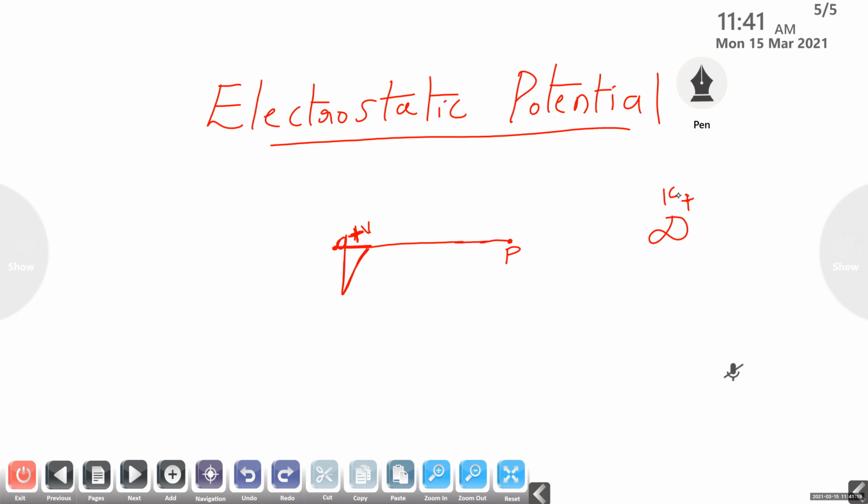Understood, ma'am. Okay. So this external work done in order to bring a unit positive test charge from infinity to a particular point P is known as electrostatic potential. What is electrostatic potential?